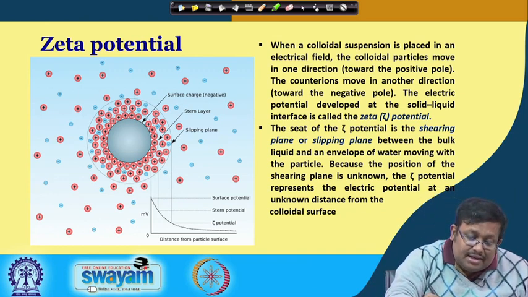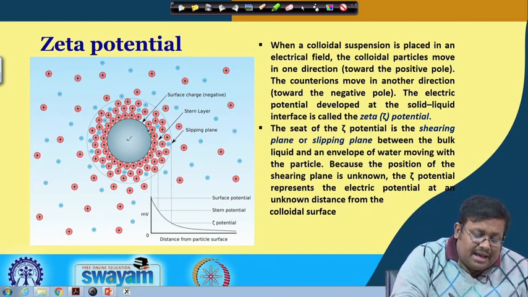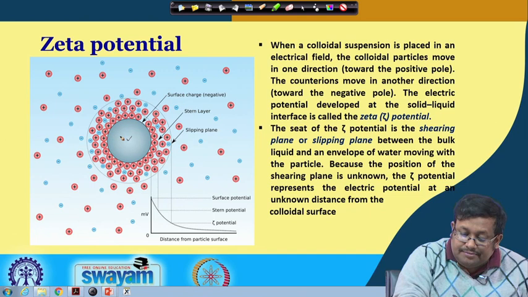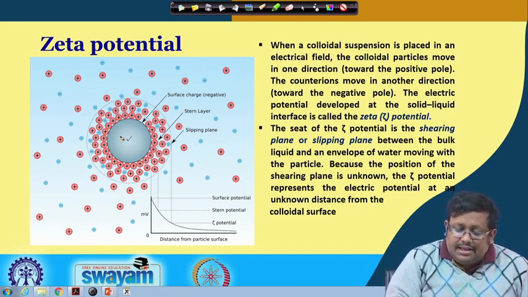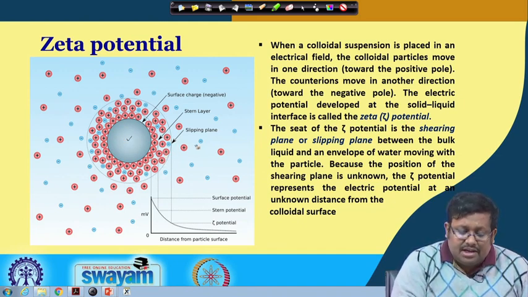So, if we consider this is a particle and there is an envelope of water surrounding the soil particle, the slipping plane is the plane which occurs at the juncture of the bulk solution and the envelope of water.